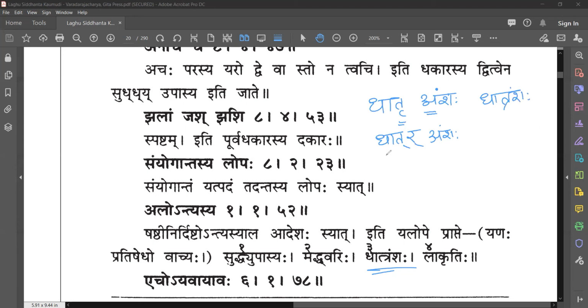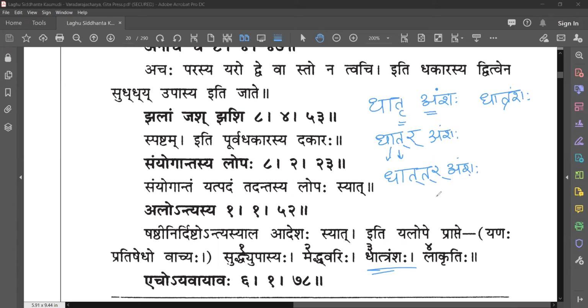The second word, anachicha, can be applied here. Achaha parasya yaraha dvevastaha. So this will be dat, tha, ra, amshaha. Okay, datratramshaha. Is it right? Any answers? Anachicha is applied here, right?